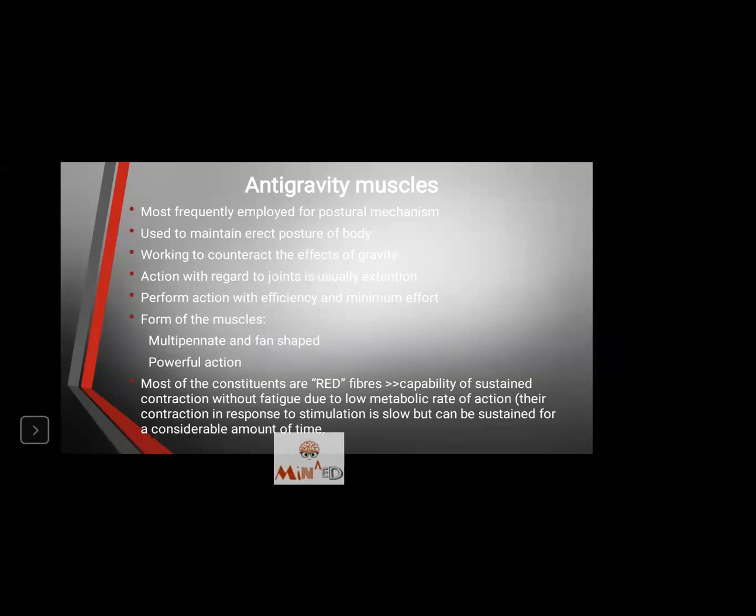A good posture is something where, when the alignment of the joints is proper, the muscles will be relaxed. Now, fifth point: perform action with efficiency and minimum effort. If everything is aligned, then the muscle action will be less.